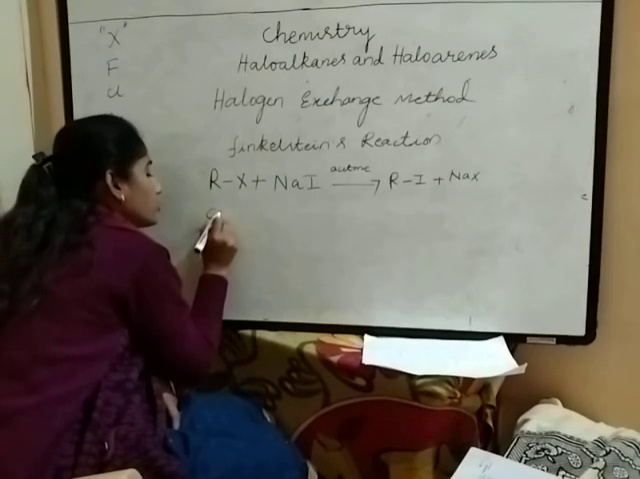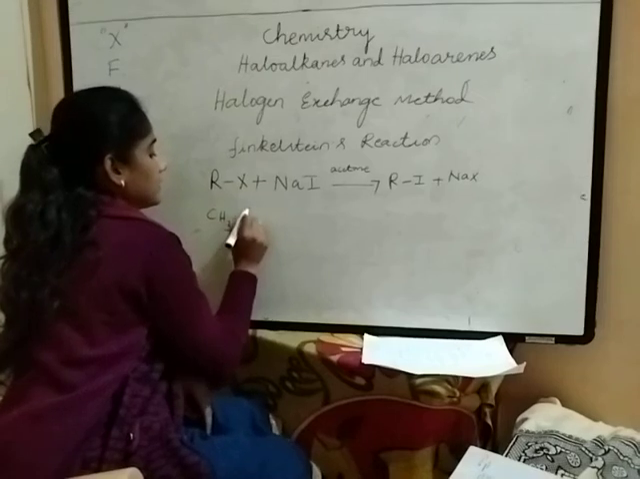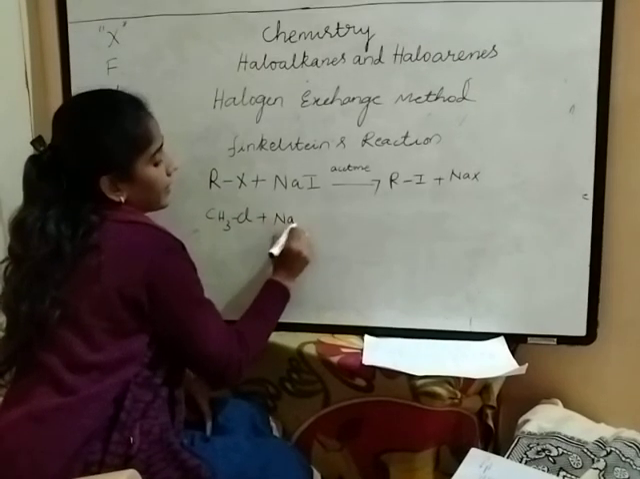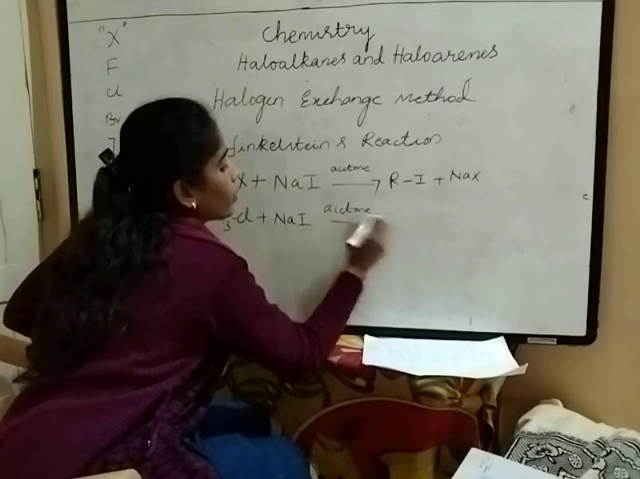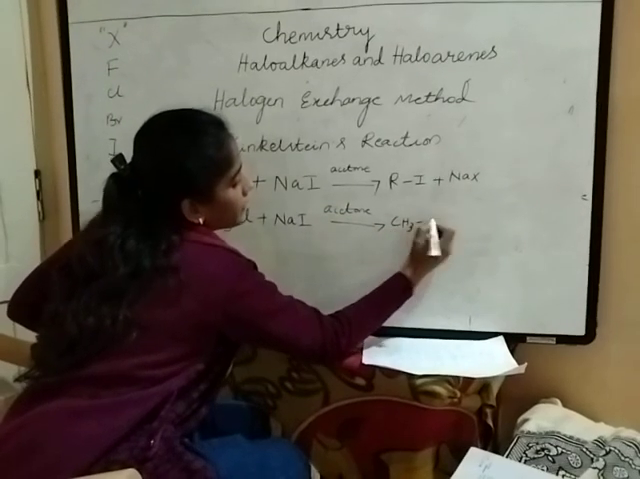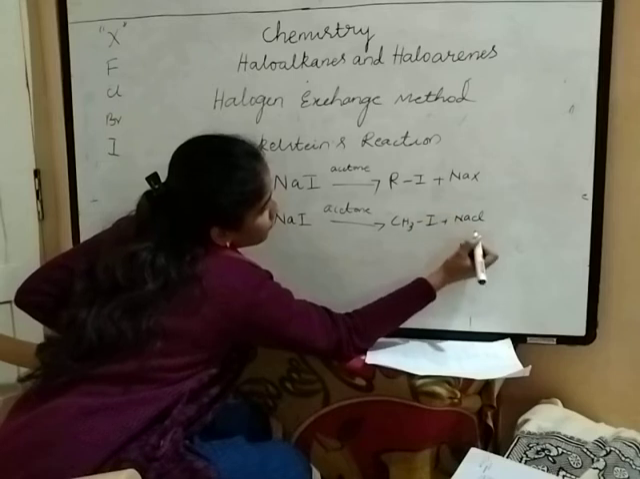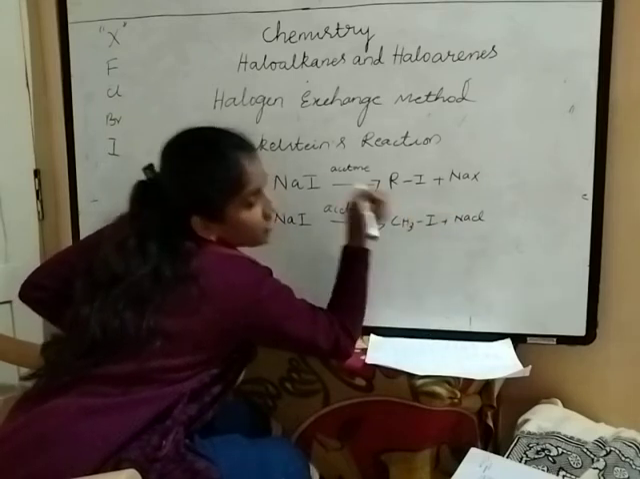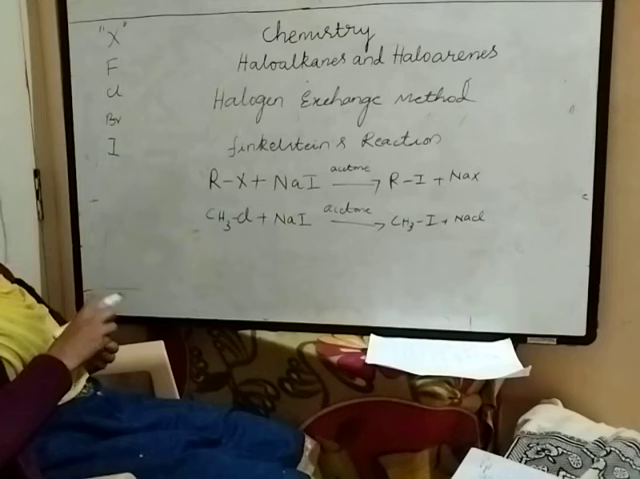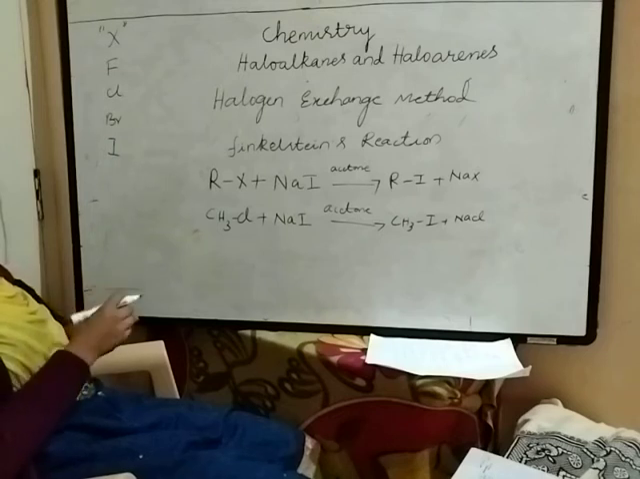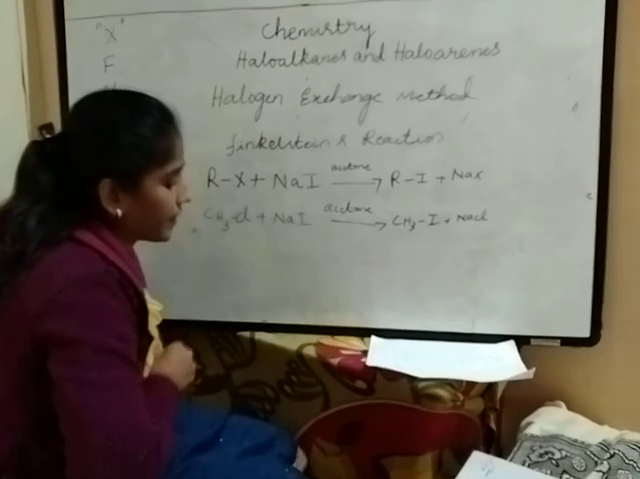If I take R equal to CH3, CH3Cl plus NaI in the presence of acetone gives CH3I plus NaCl. See here, NaCl is nothing but sodium chloride. This is a salt. CH3I is iodomethane or methyl iodide. This is about Finkelstein's reaction. This is a halogen exchange method. Keep it in your mind.